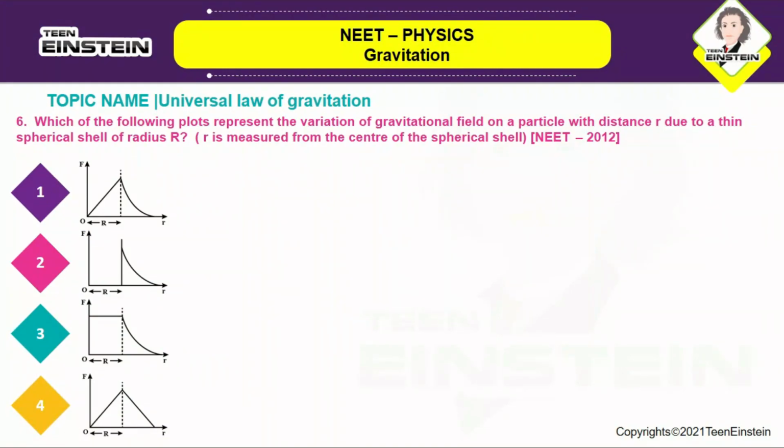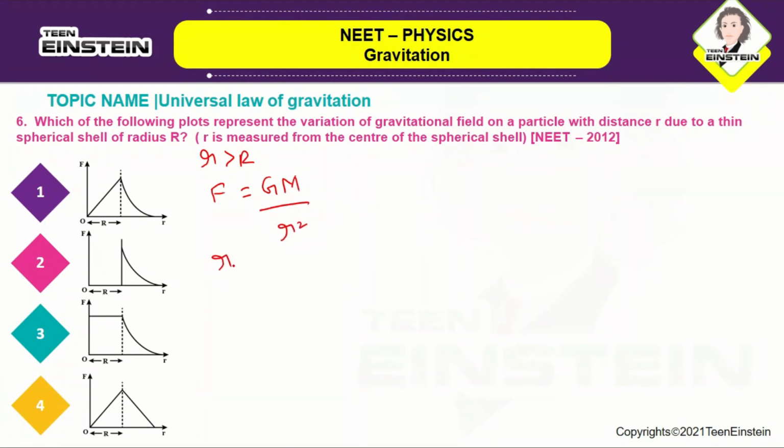Which of the following plots represents the variation of gravitational field on a particle with distance r due to a thin spherical shell of radius R? r is measured from the center of the spherical shell. For a thin spherical shell, where r is greater than R, F is equal to GM by r square.